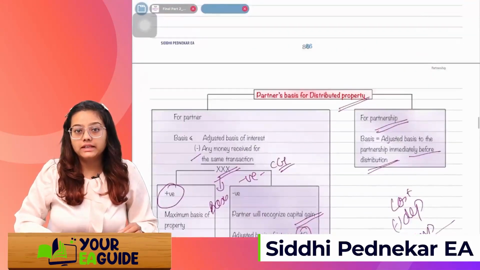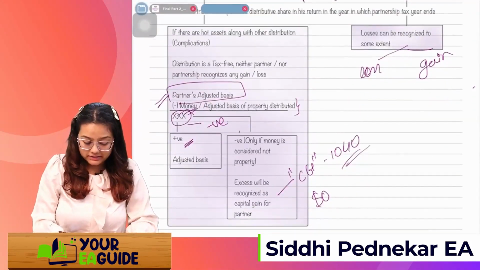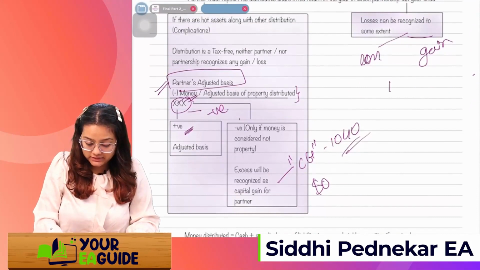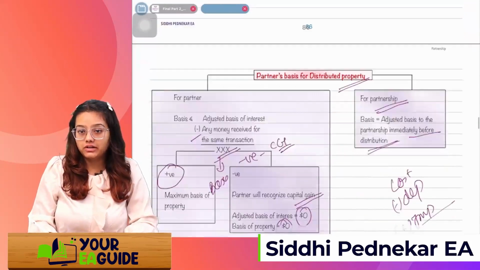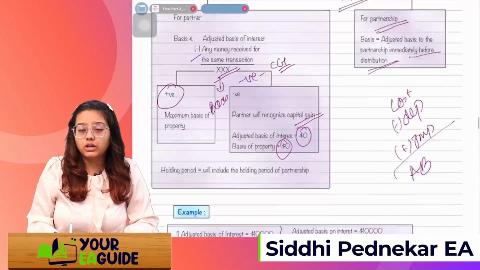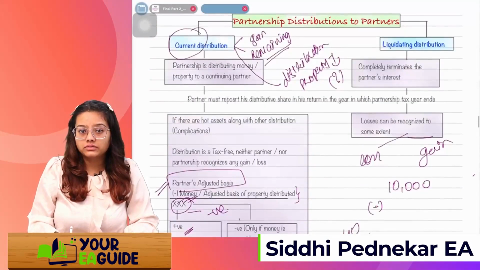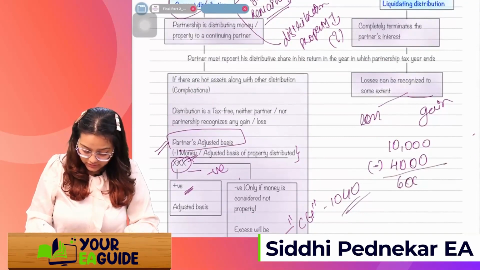Got it? If you apply this in the formula also, you will get it. How much is the partner's adjusted basis in our example? It's 10,000. Minus money, how much money is the partner receiving? It's 4,000, right? So it's 6,000.